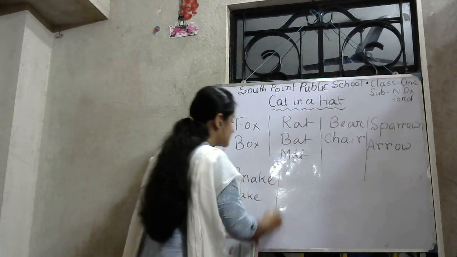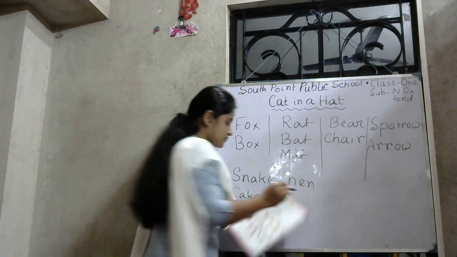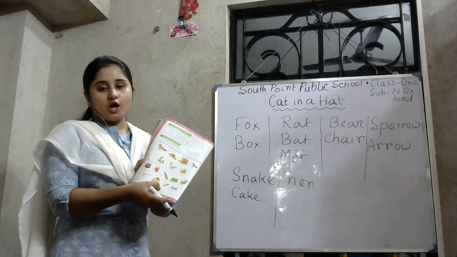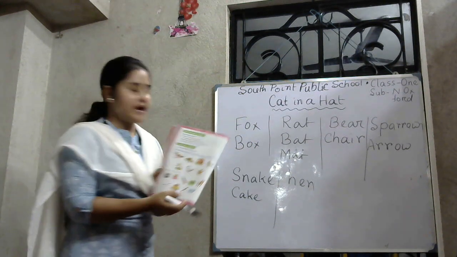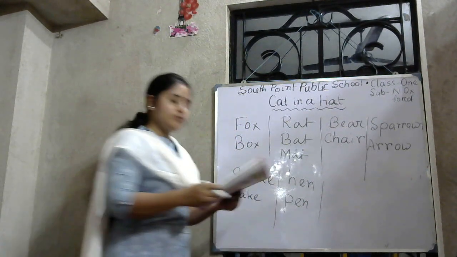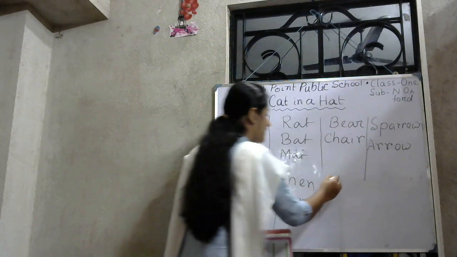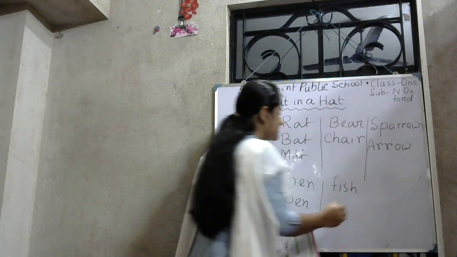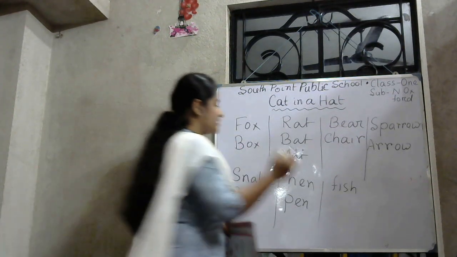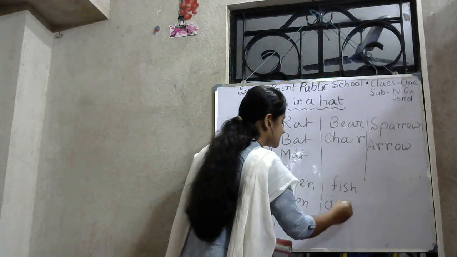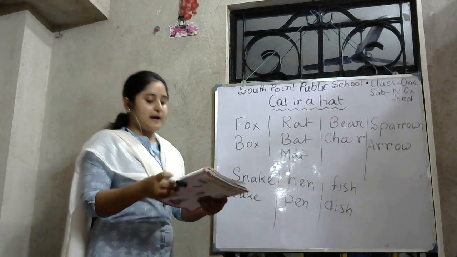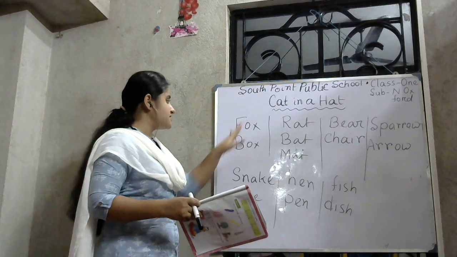Now hen. The animal is hen. H-E-N. What is the rhyming word of hen? Pen. There is the picture of pen. Pen is the rhyming word of hen. So, pen. Okay. Now, fish. F-I-S-H is fish. The rhyming word of fish is dish. There is a picture of dish. So write dish. Okay, so these are the rhyming words, but student, you have to add some lines with these rhyming words.